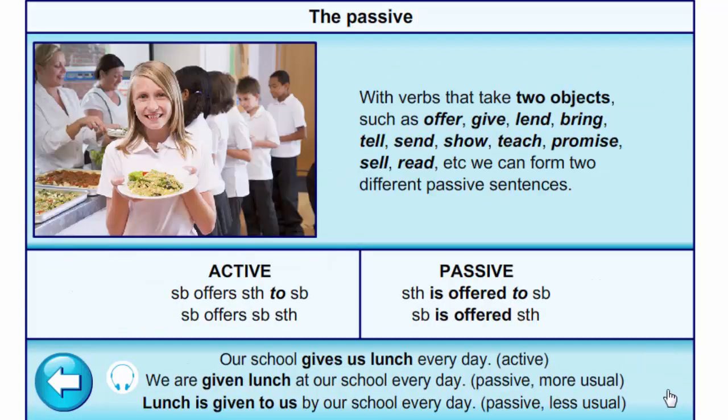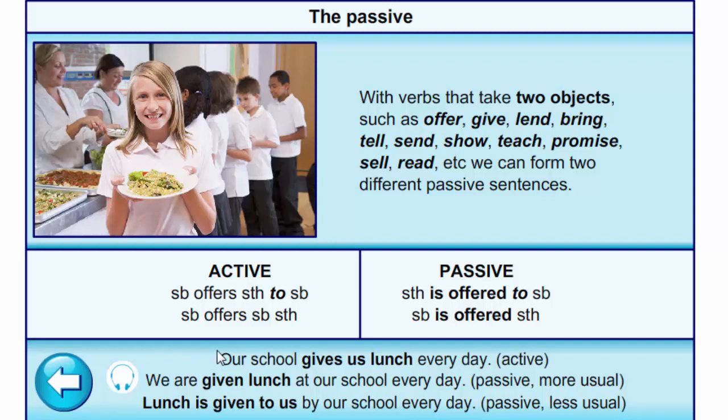With the verbs that take two objects such as offer, give, lend, bring, tell, send, show, teach, promise, sell, read, etc., we can form two different passive sentences. For example, in active, somebody offers something to somebody.